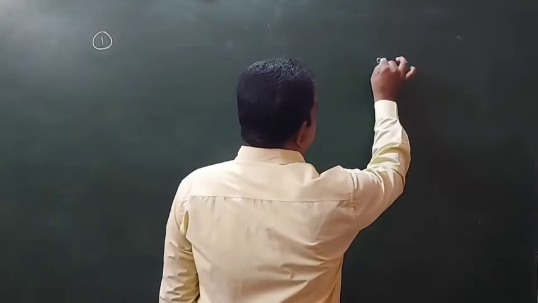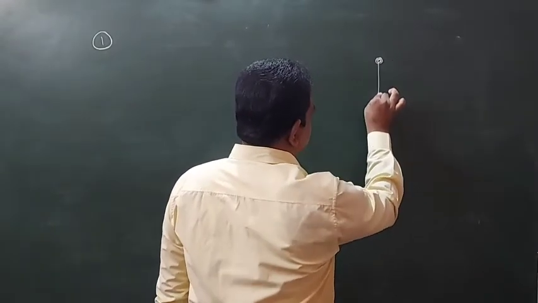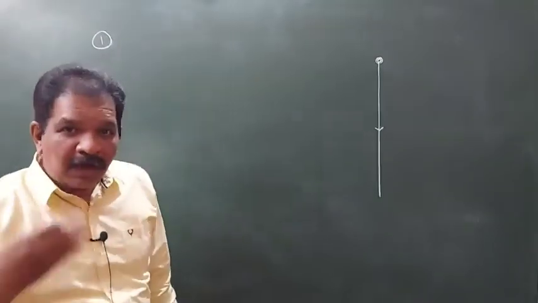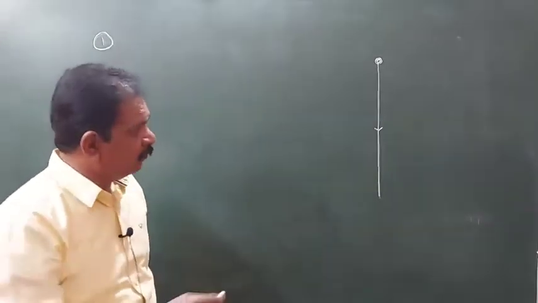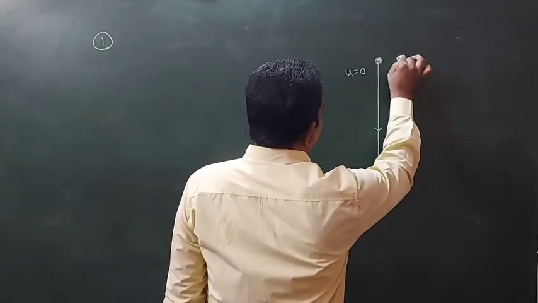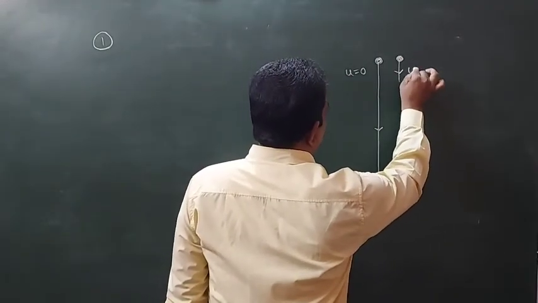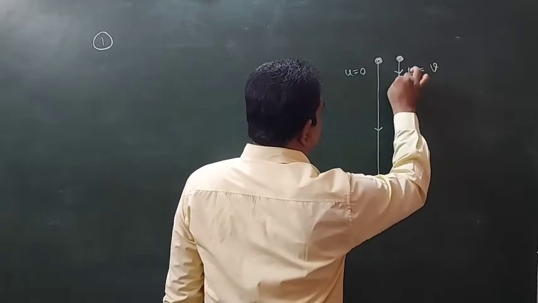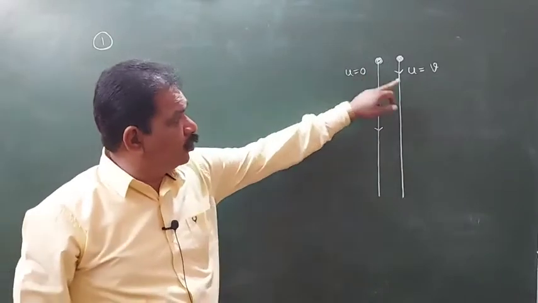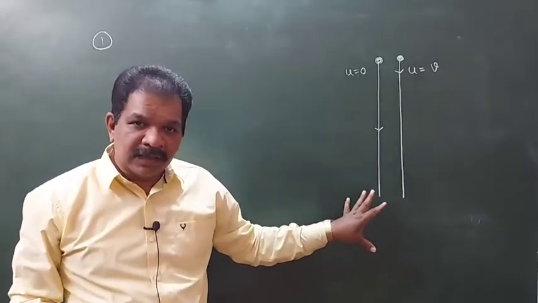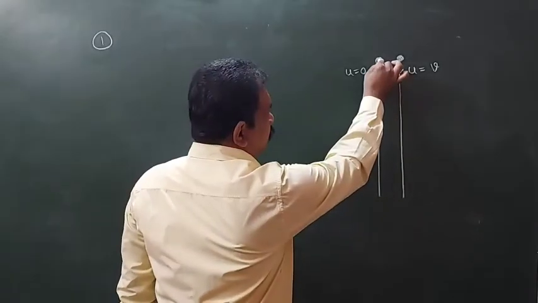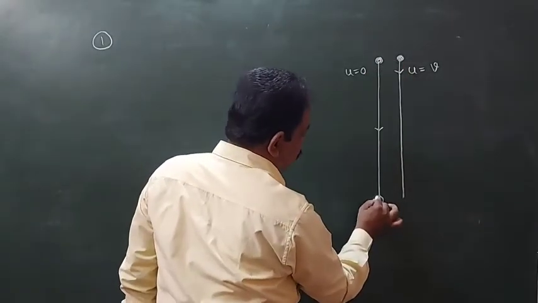One ball is dropped from here. It is coming like this. After 6 seconds, another ball is thrown down with a velocity of v. These two balls meet at the same location after 18 seconds.